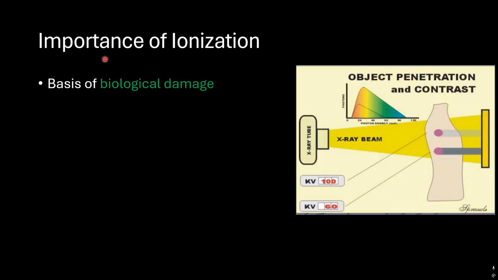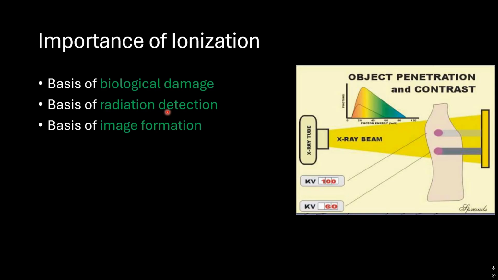So what's the importance of ionization? It's the basis of biological damage. If we understand ionization, we can understand why we have biological damage to our tissues. It's the basis of radiation detection. We know that radiation, we cannot smell it or see it. We need a tool to be able to detect if we have radiation in the area, and from ionization we can detect that radiation. And it's the basis of image formation.